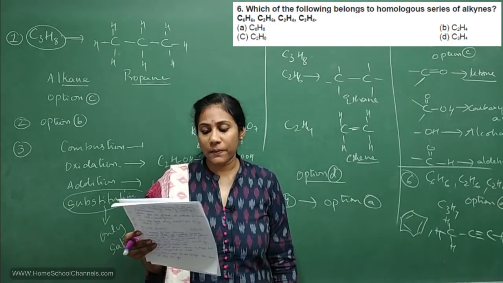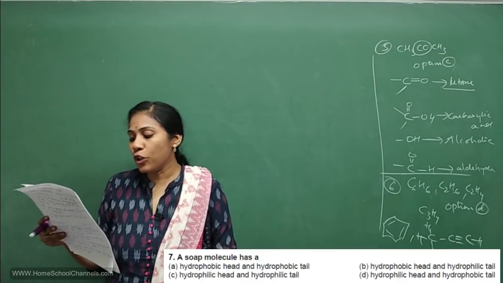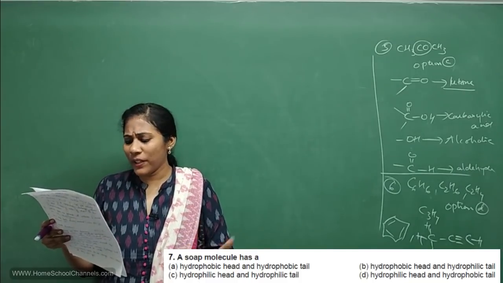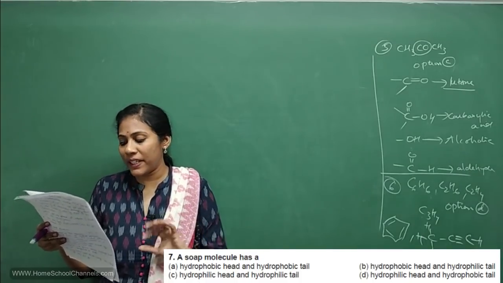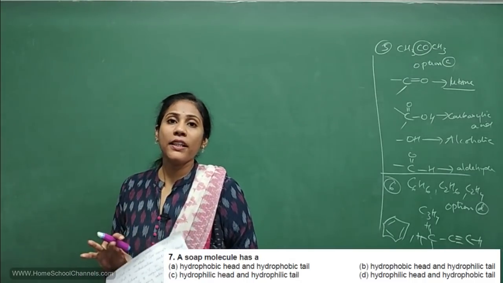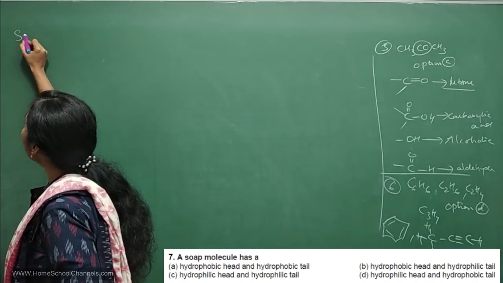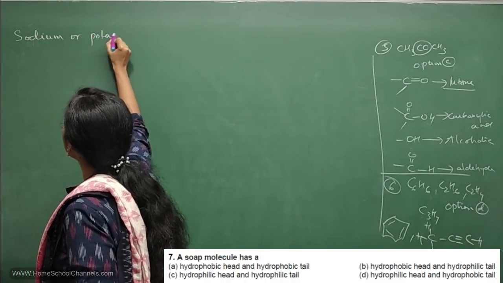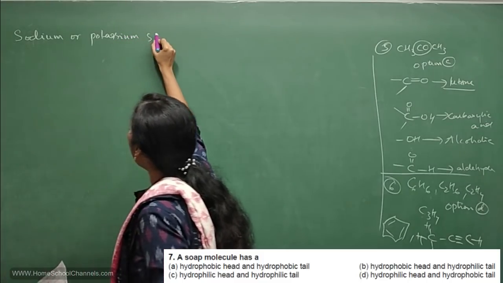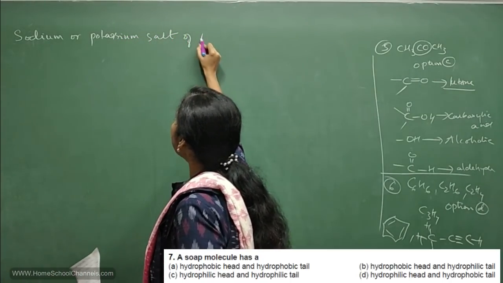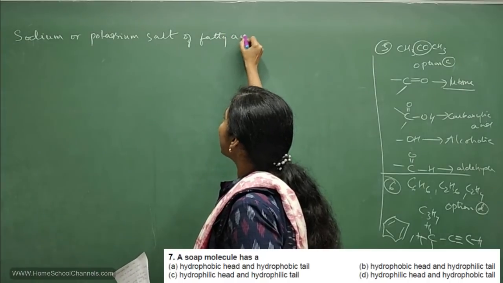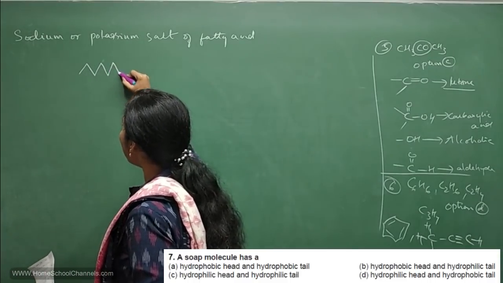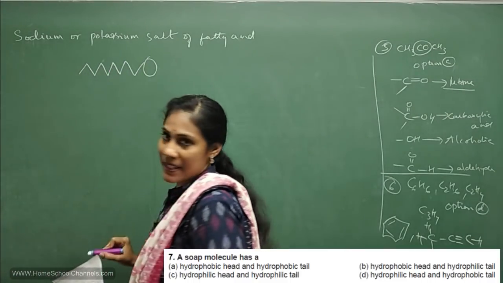Coming to 7th question. Read the question carefully. A soap molecule has hydrophobic head and hydrophobic tail. Look at the options, something about hydrophobic and hydrophilic, right? What is a soap molecule? It is nothing but sodium or potassium salt of fatty acid, right? Salt of fatty acid. And in a diagrammatic way, we can represent soap as this. This is how we can represent soap.